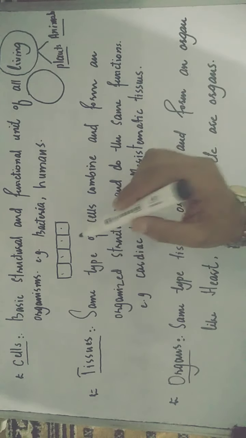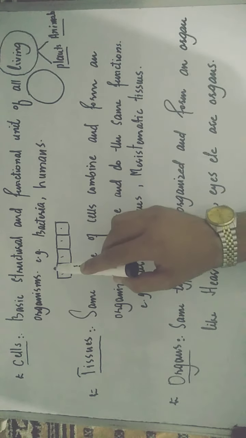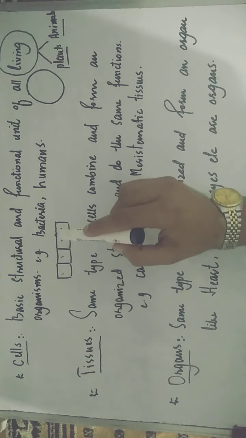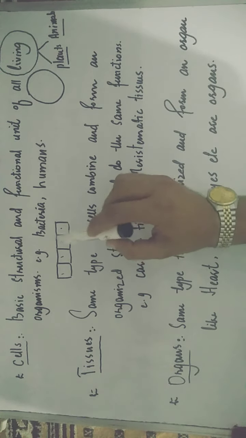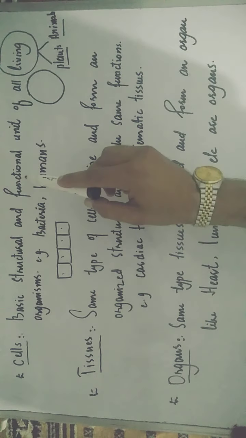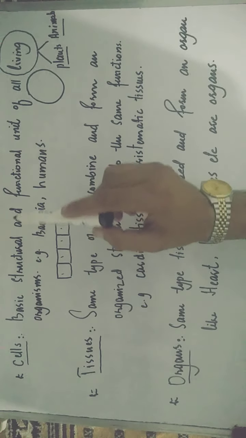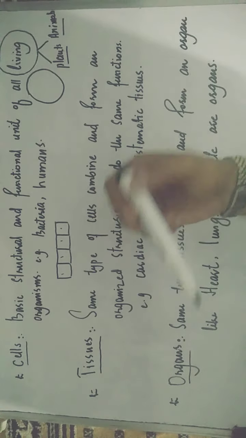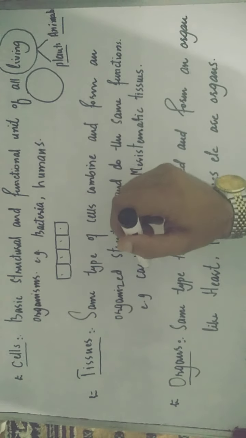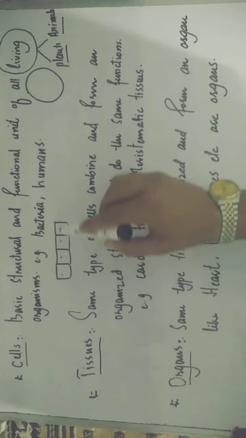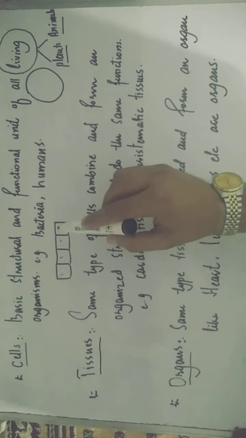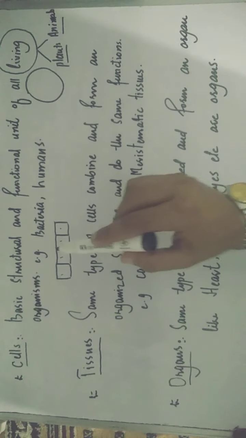So if a thing is living, it means it is made up of small units. We call them cells. So cells are the structural and functional unit of all living things. Whatever we are doing right now, it is all because of these cells. If we do not have these cells, we do not have any existence.